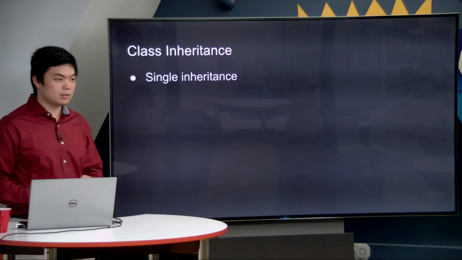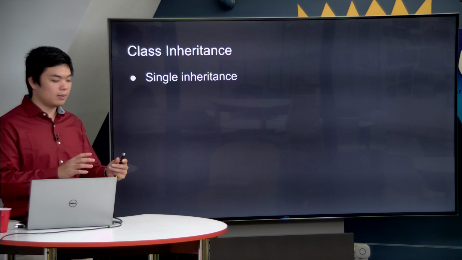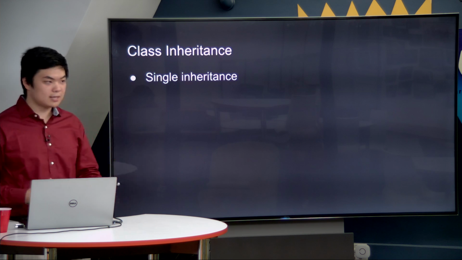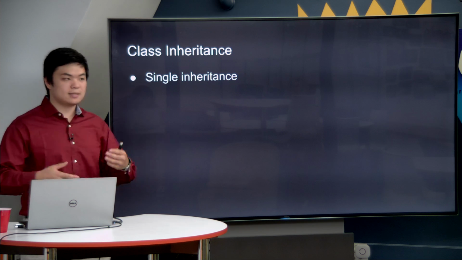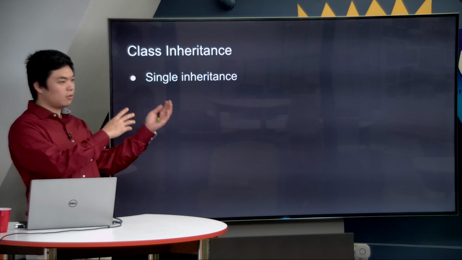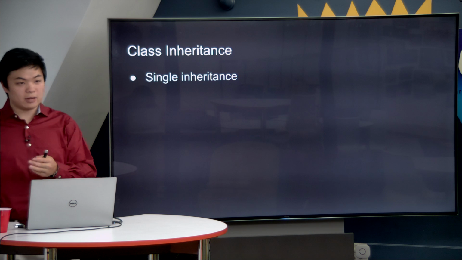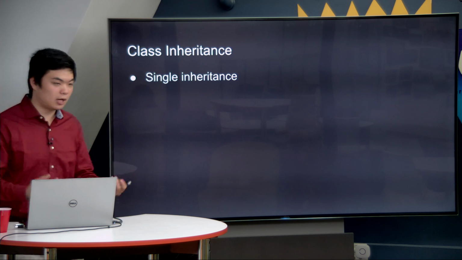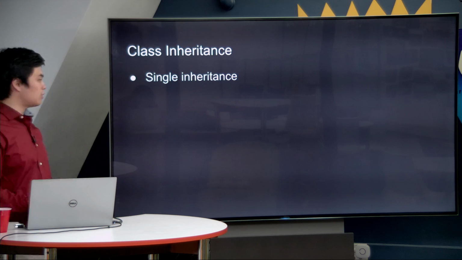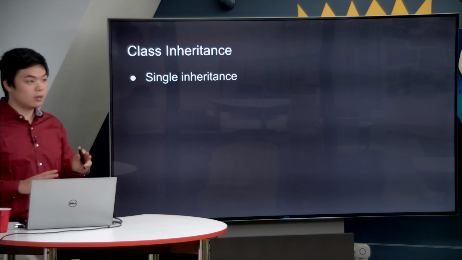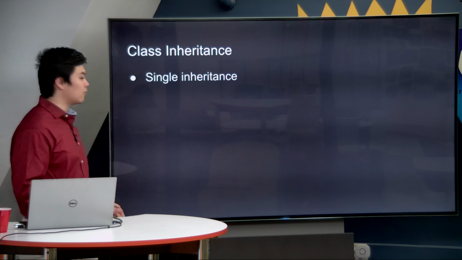Inside of Java, we have only what's called single inheritance, meaning that each child class can only have one parent class. The reason why you can't have more than one parent class is because of the complexities that arise when you have a certain value inside of one parent class that does not match the value inside a different one. And if you get the child class to inherit both of them, which one should it choose? That creates an issue, and that's something that Java doesn't want to be a part of, and therefore it says you can only have one parent.